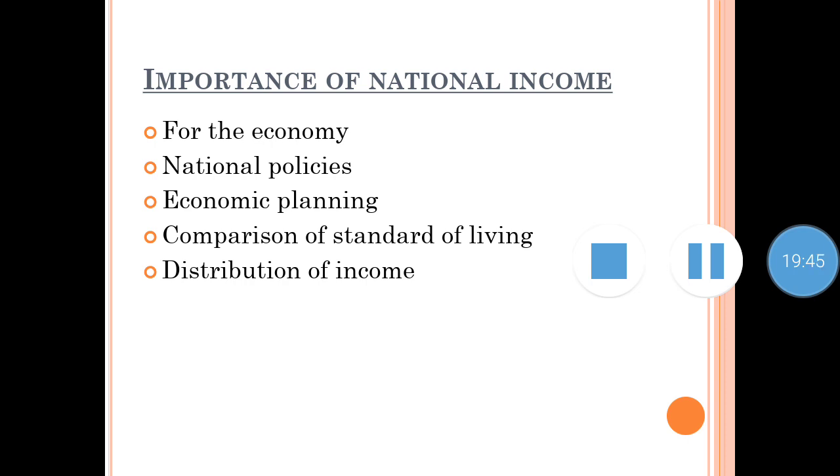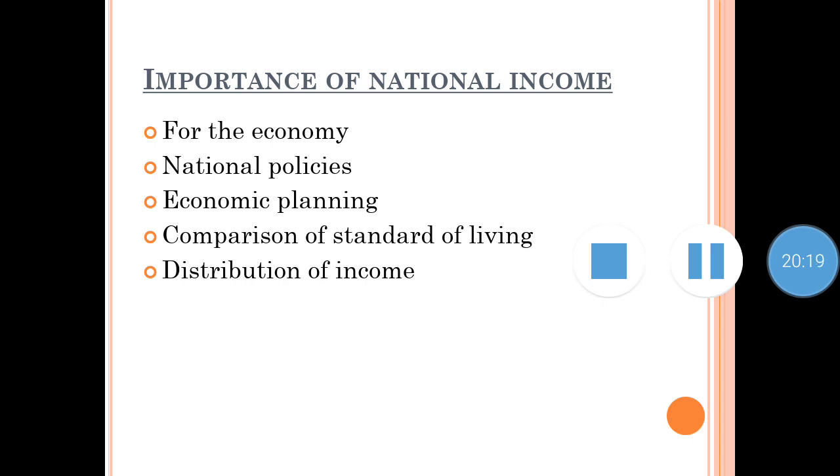Then it is also helpful for economic planning. For economic planning, data pertaining to national income is very essential. If we make any planning, we need to understand how much income we have. So this includes data related to the country's gross income, output, savings, investment, and consumption, which can be obtained from different sources.